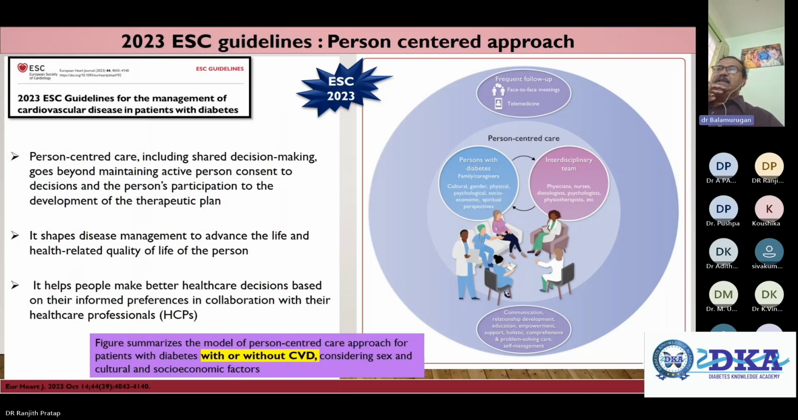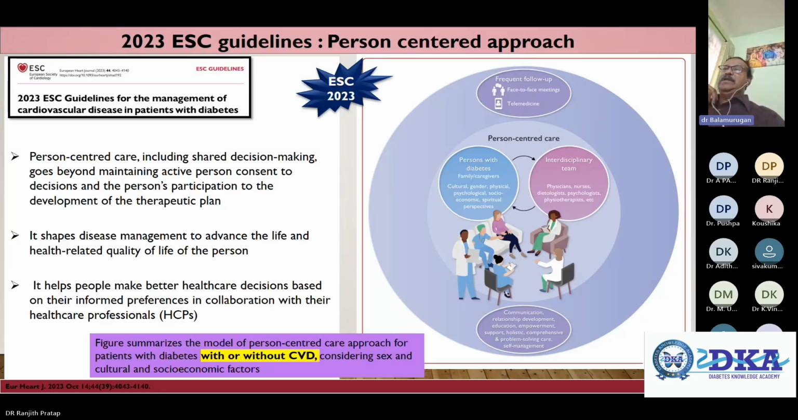The 2020 guideline also says that person-centered care, including shared decision making, goes beyond obtaining patient consent to a decision, and includes the person's participation in the development of the therapeutic plan. It is not a monologue, it is a dialogue. Involve the patient, explain to them what risk factors are involved and what goals we are planning to set. And what are the various strategies available for managing that, and for risk reduction? You can see in the pictures, disease management to advance the life and health related quality of life is very, very important.